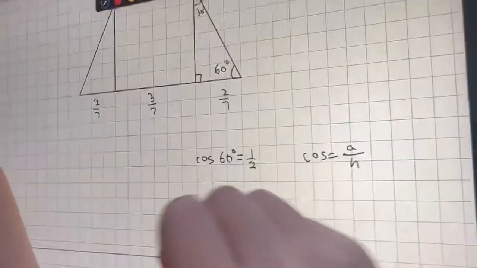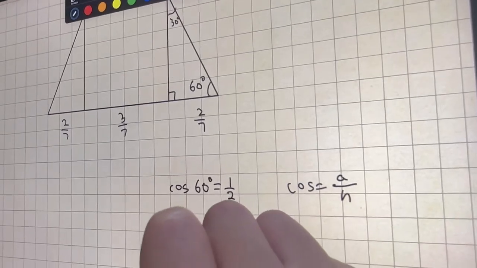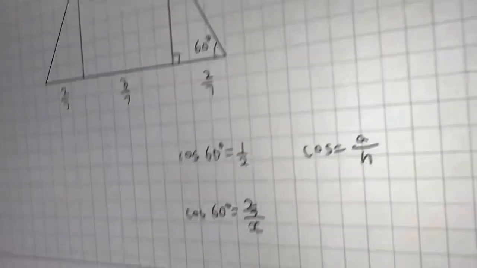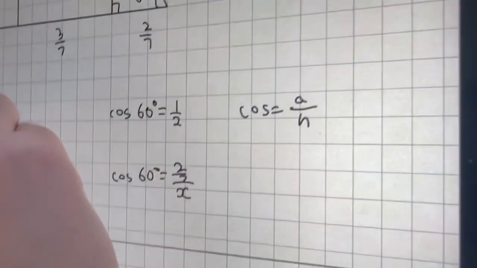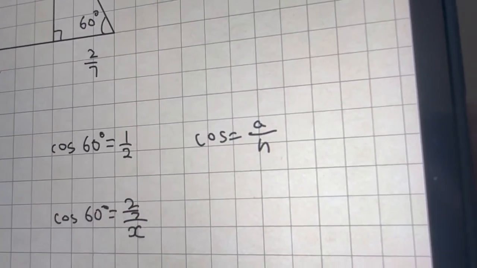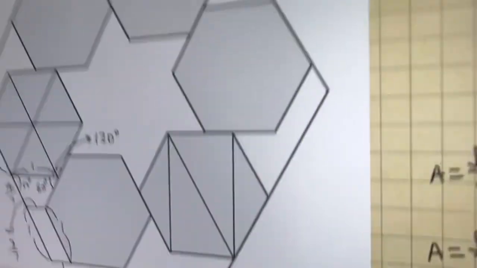So cosine 60 degrees equals 2 over 7 over x, let's label this x. But we already know cosine 60 degrees equals half. So half equals 2 over 7 over x. Now, if you know ratio, you can use the butterfly method where you multiply these two numbers and these two numbers, which becomes x equals 2 times 2 over 7. So x equals 4 over 7.